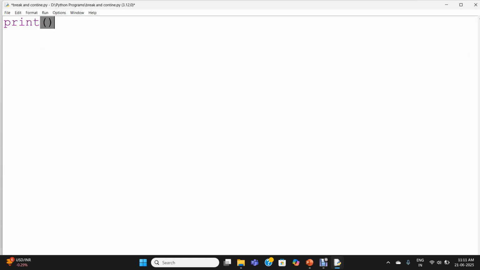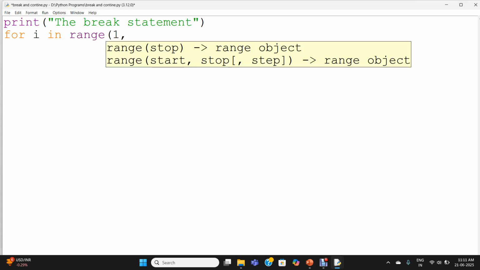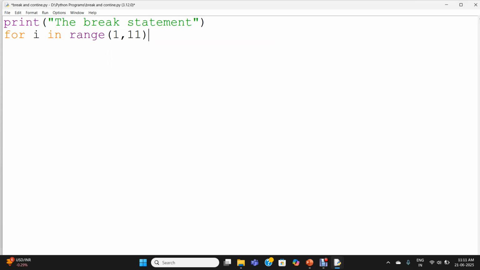Print the break statement. Now I am writing a for loop: for i in range(1, 11): Here for is a keyword, i is a loop variable.